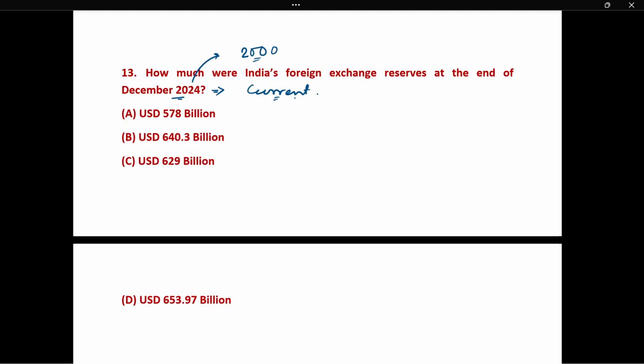Well, maybe if something important occurred during that time. So the correct option is option D, 653.97 billion US dollars.